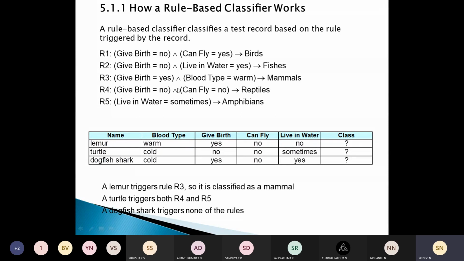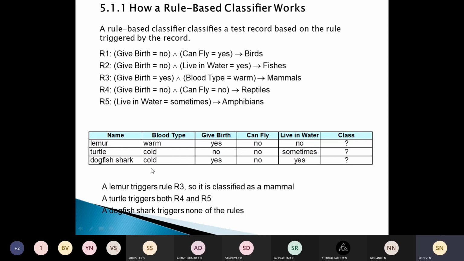So R4 is triggered, and R5 is also triggered, because it lives in water sometimes. According to whatever data is given, this turtle triggers rule 4 and rule 5.